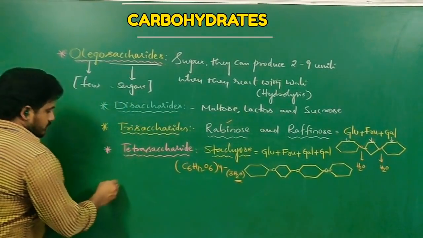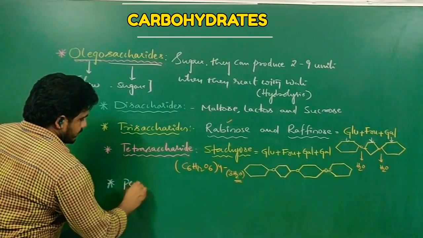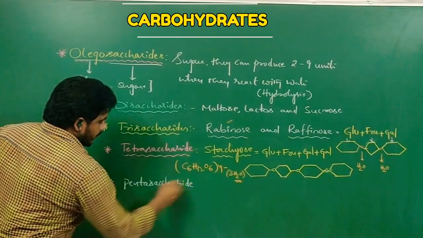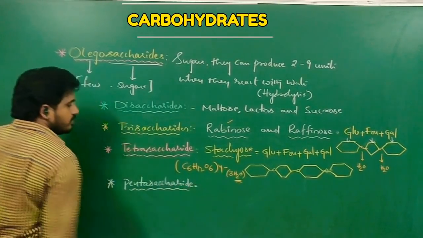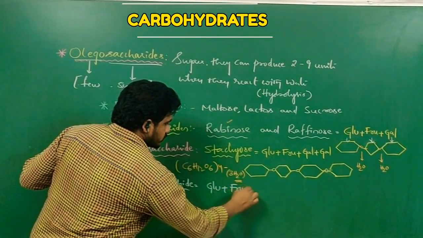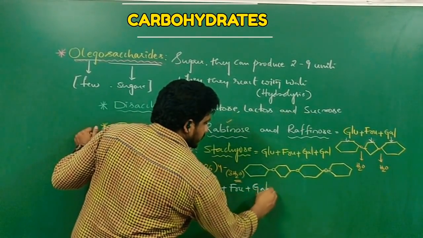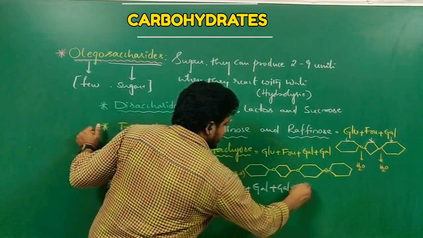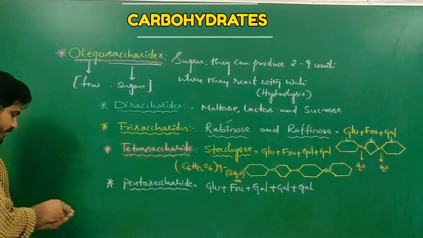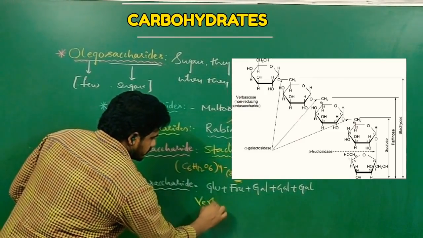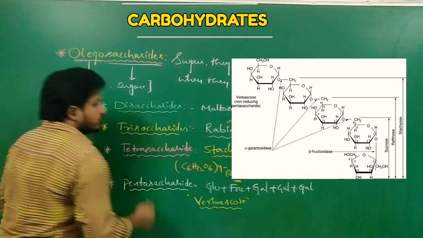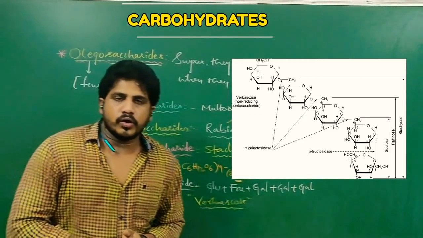Then the last one, that is the pentasaccharide. In a pentasaccharide, the number of monosaccharides is 5. One is glucose, the second is fructose, the third is galactose, the fourth is galactose, and the fifth is also galactose. So the example for a pentasaccharide is verbascose. So these are examples of oligosaccharides.